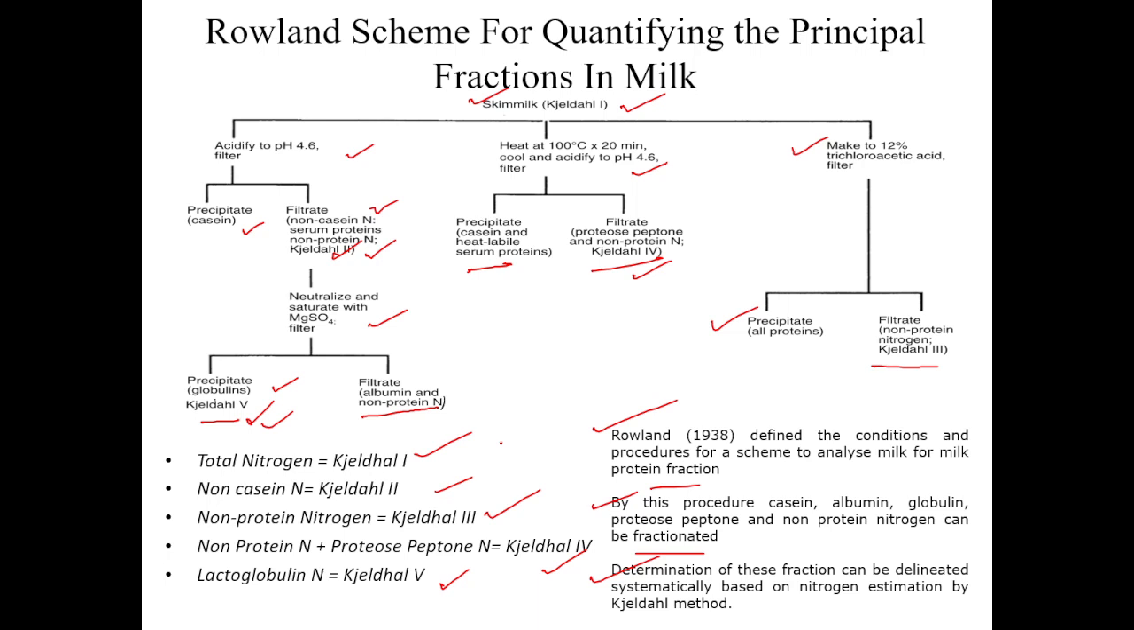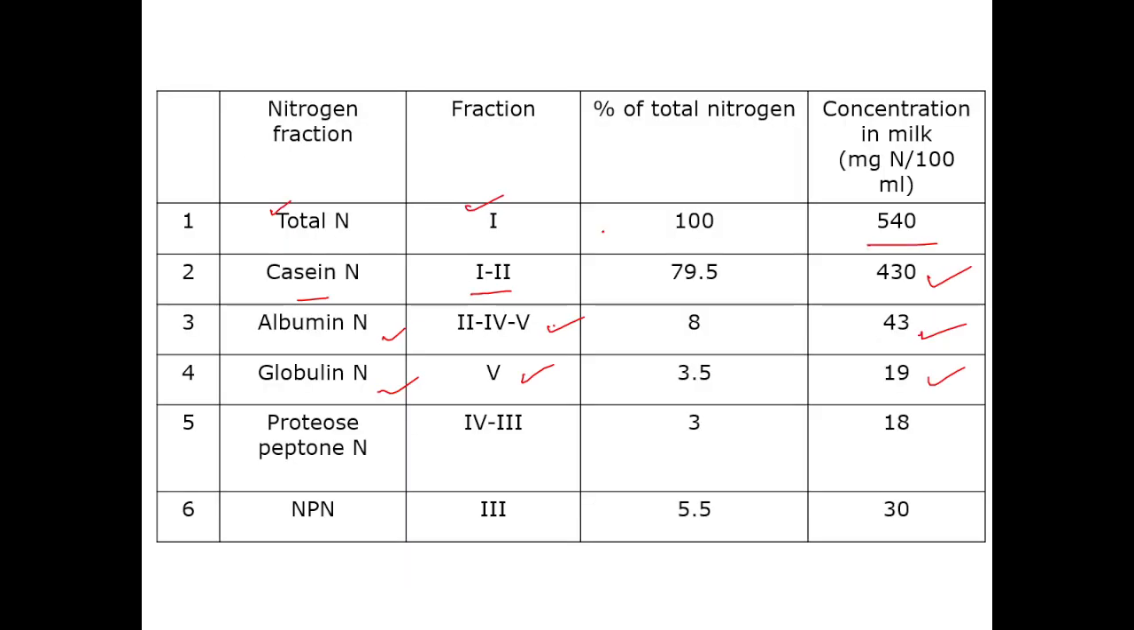Then comes the proteose peptone nitrogen, that is equal to 4 minus 3. How is it 4 minus 3? In fraction 4 you have proteose peptone nitrogen and non-protein nitrogen, and fraction 3 is non-protein nitrogen. So if you remove the third nitrogen from the fourth, you will have the proteose peptone nitrogen. Proteose peptone nitrogen plus NPN minus NPN equals proteose peptone nitrogen, and that was observed to be 18 milligram nitrogen per 100 ml.